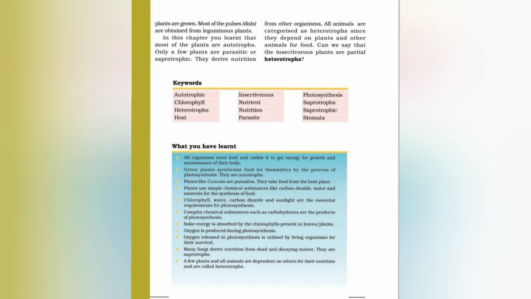From sunlight they get the solar energy and perform the process known as photosynthesis. And what is the product of photosynthesis? The product is carbohydrate that is stored as starch and provides energy to do work, and oxygen is released that is required for respiration and is important for survival. So this is all about this chapter.